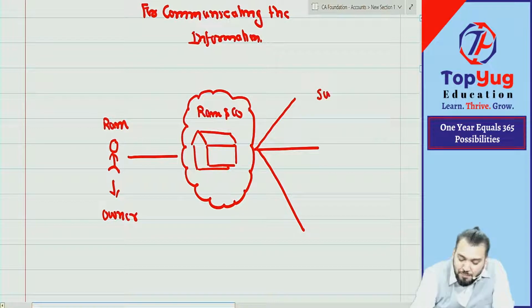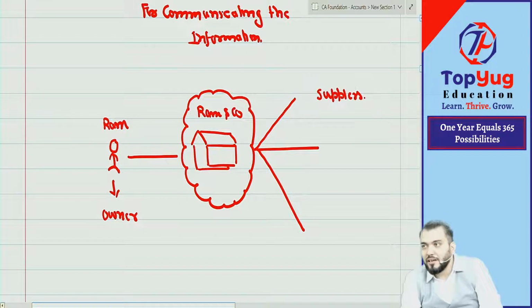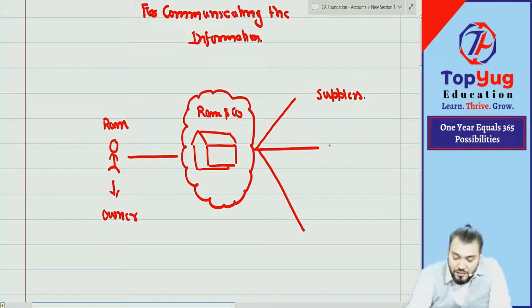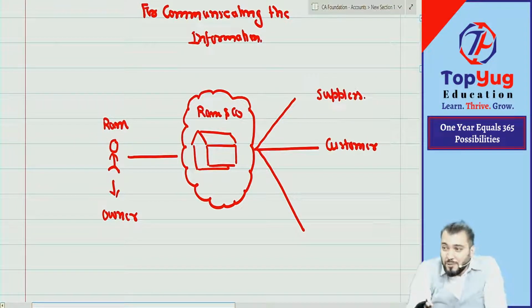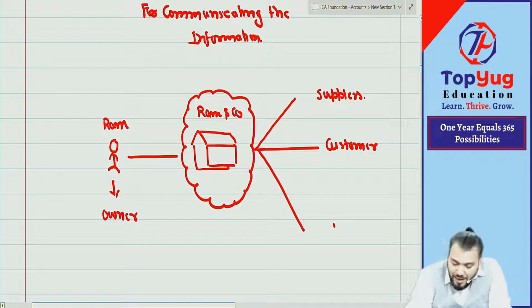For example, suppliers of goods. He will purchase goods from certain persons, and those persons are known as suppliers. Then he needs to deal with customers, because after purchasing the goods, he will sell to customers. It might happen that Ram requires a loan for the business, so he needs to deal with banks.